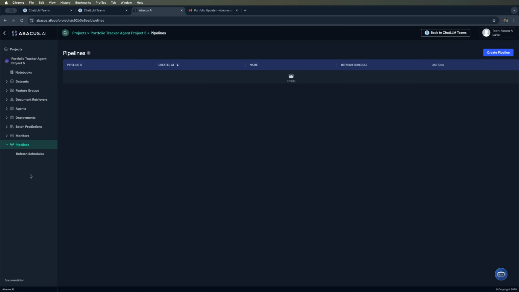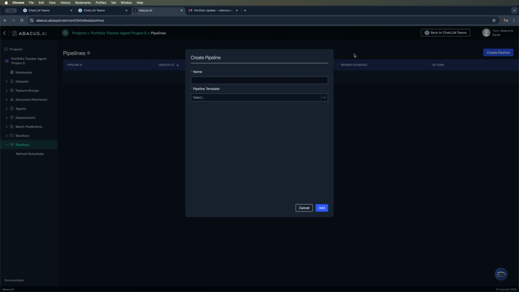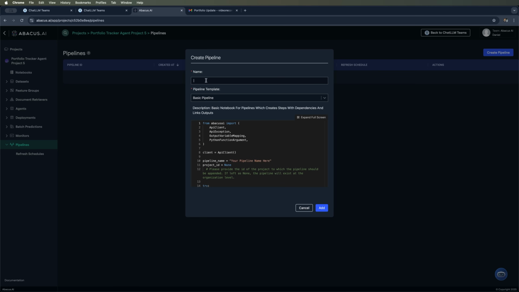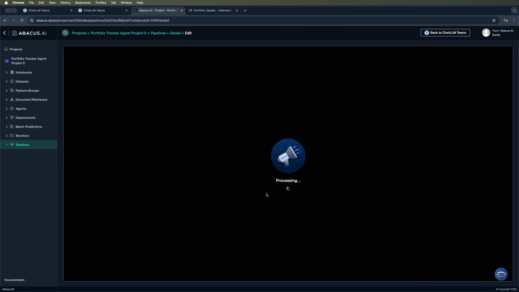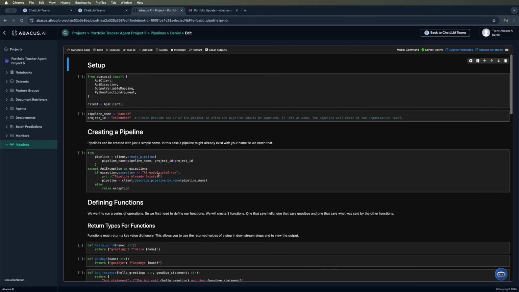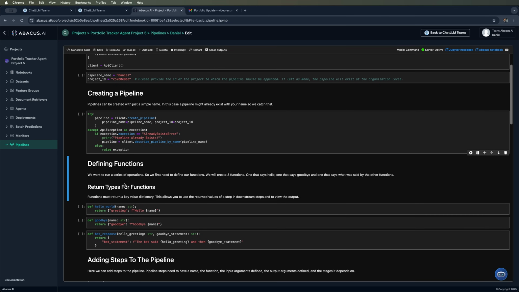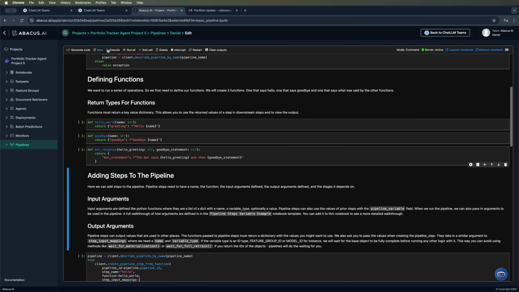In the Pipelines section, we can create new pipelines using templates that contain predefined code. For example, we can add a basic pipeline. This pipeline opens in notebook mode, where we can add custom entries, create code cells, markdown cells, or prompt cells. We can also delete entries or execute the entire script.